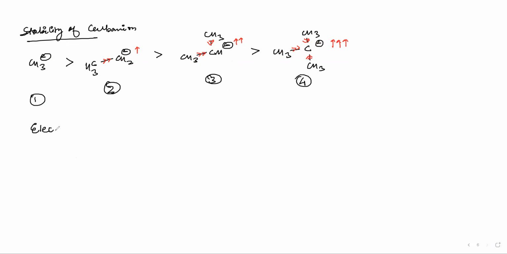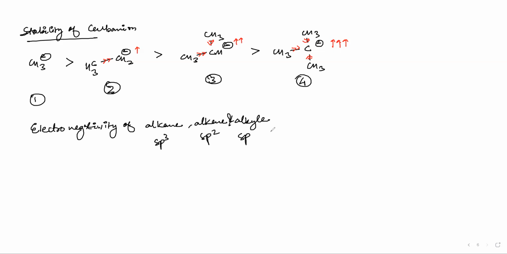Okay, now the next important point is electronegativity of alkane, alkene and alkynes. Or I should say sp3, sp2 and sp carbons.